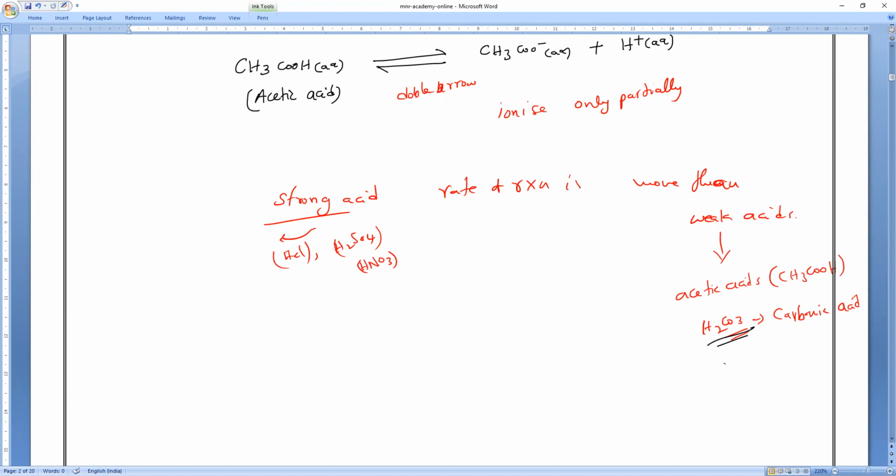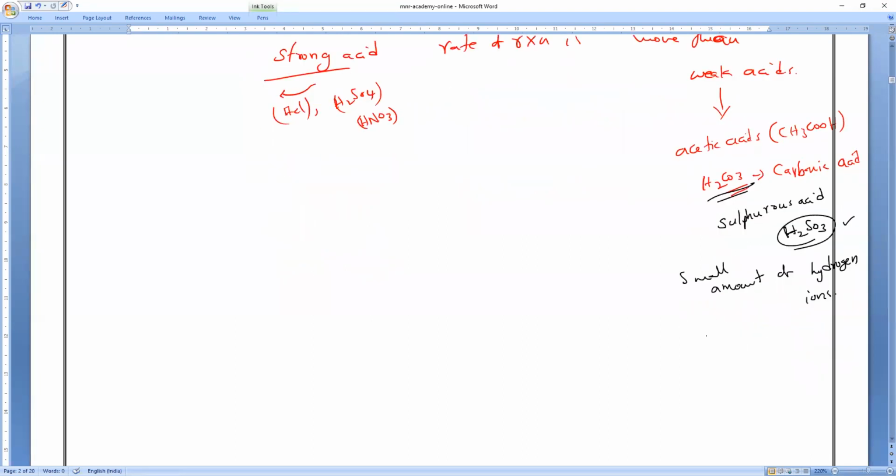Next, sulfurous acid. Can you tell me the formula of sulfurous acid? Acid rains I have taught. The formula is H2SO3. This is also a weak acid only. These all form only a very small amount of hydrogen ions. That is why they are called weak electrolytes.